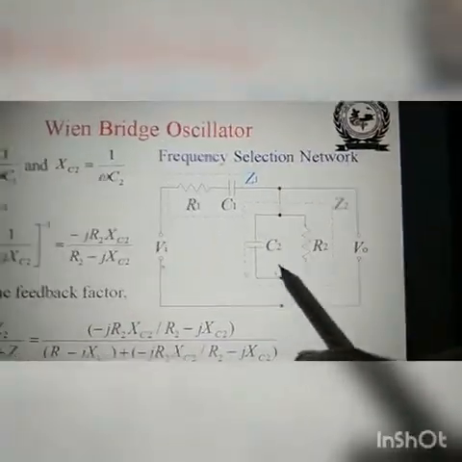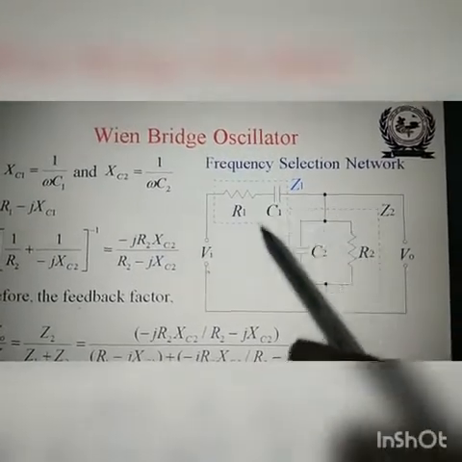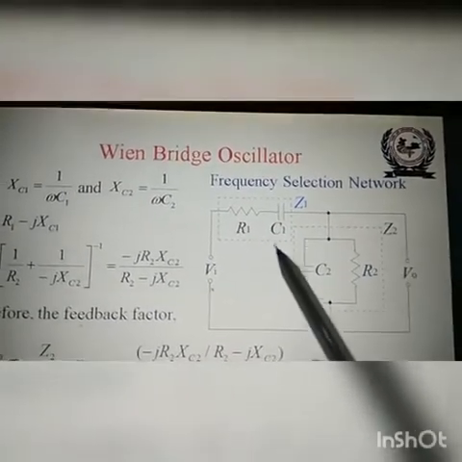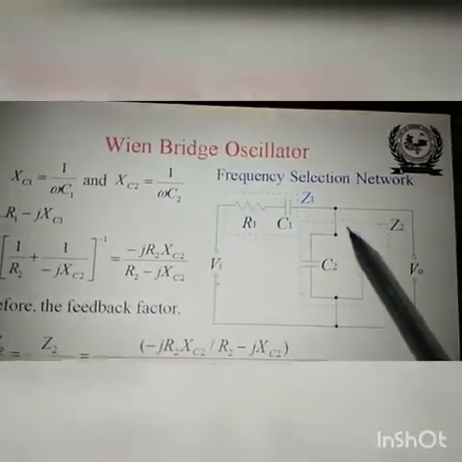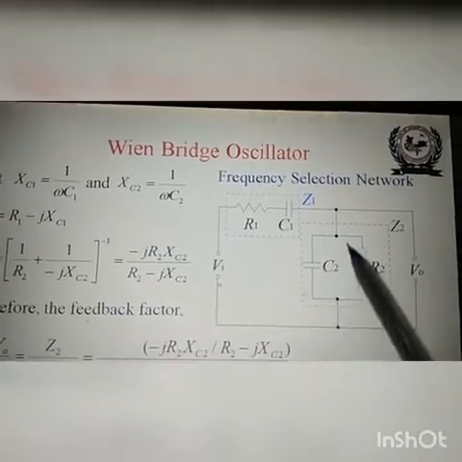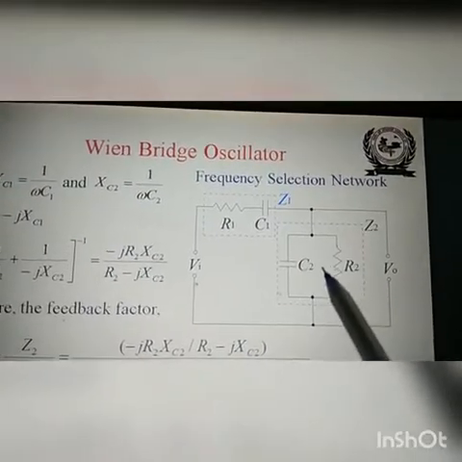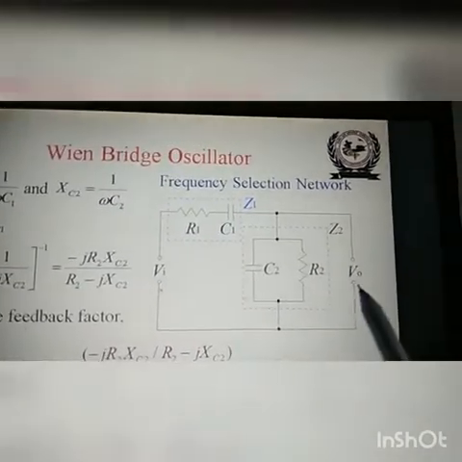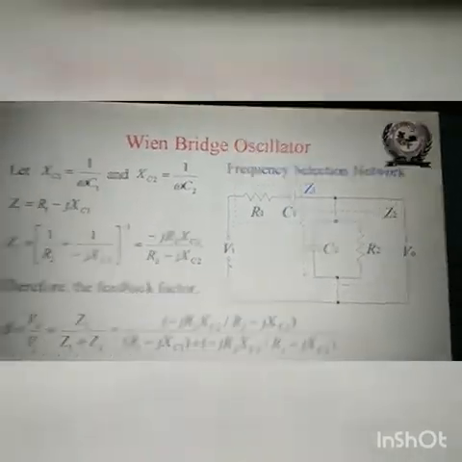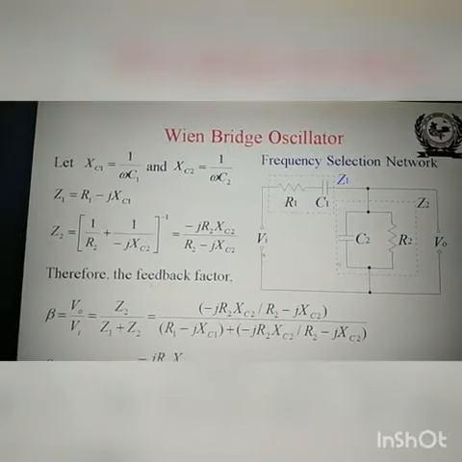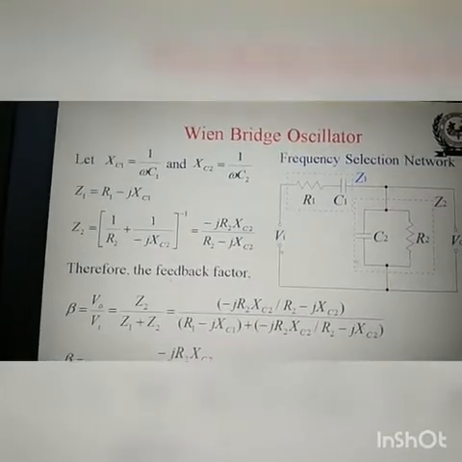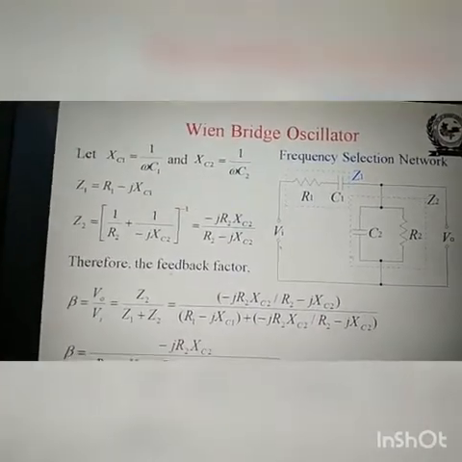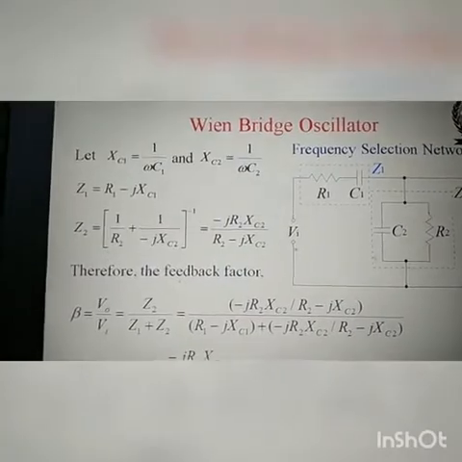Here you can see the frequency selective network, that is the feedback network, used in the oscillator. Two impedances are used here. R1 C1 forms the impedance Z1, and in parallel R2 C2 forms the impedance Z2. We apply the input here and get the output from this feedback network. This is called the frequency selective network. Two RC networks are used: one R1 C1 is in series and another R2 C2 is in parallel, and the connection is as shown here.